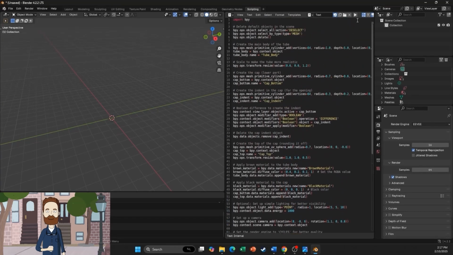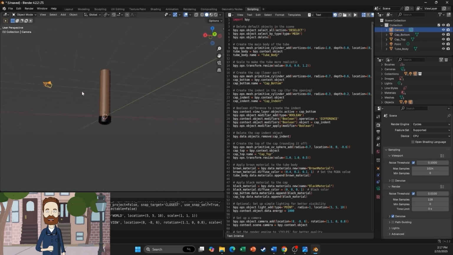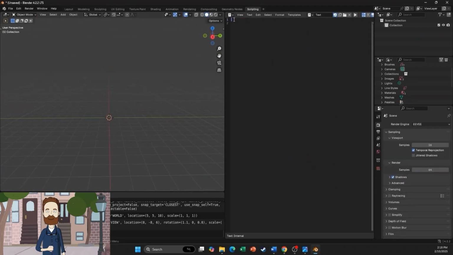You can run the script by clicking the Play button in the top right corner of the Scripting tab. You can move around the object by holding down the scroll wheel on your mouse. Then, delete the objects again and run the next code.